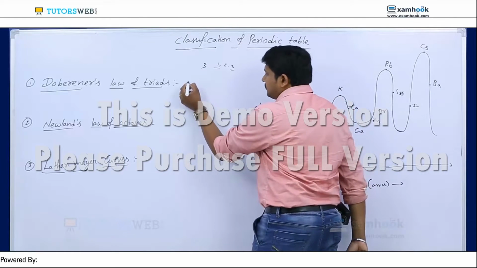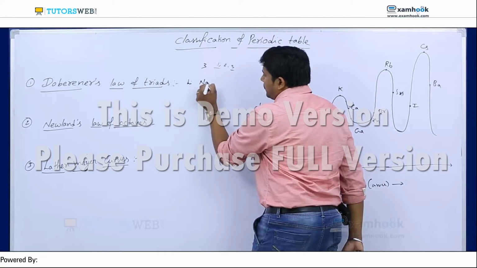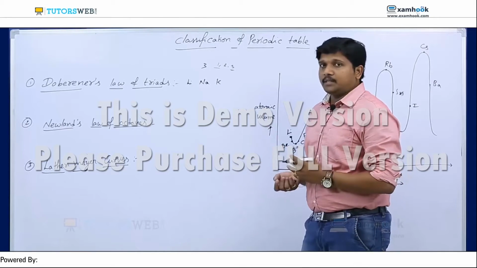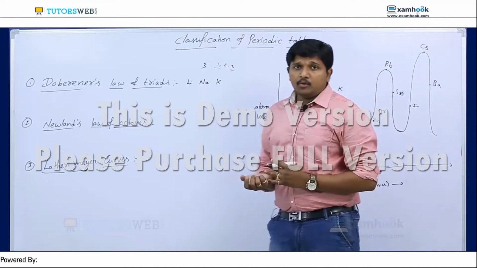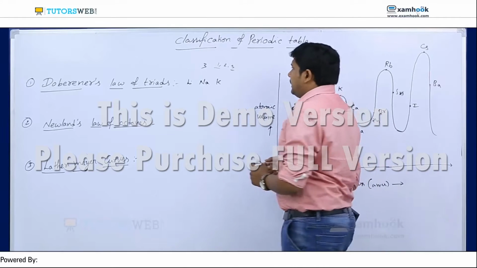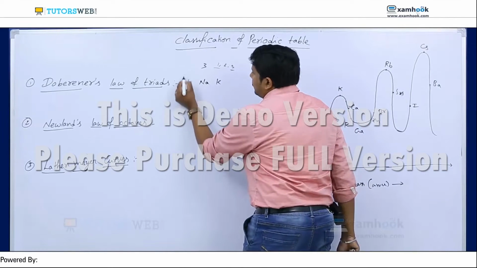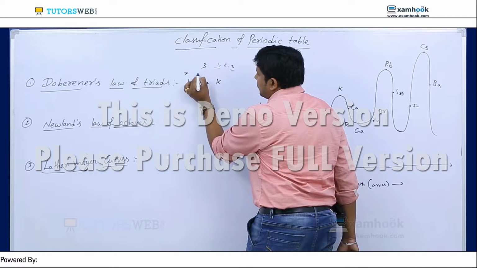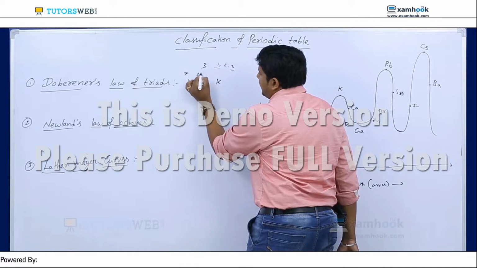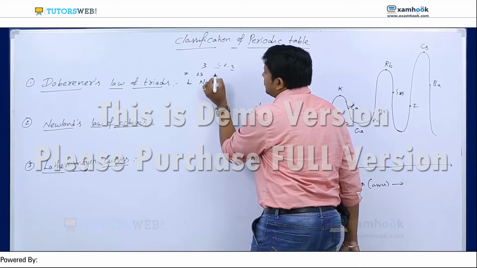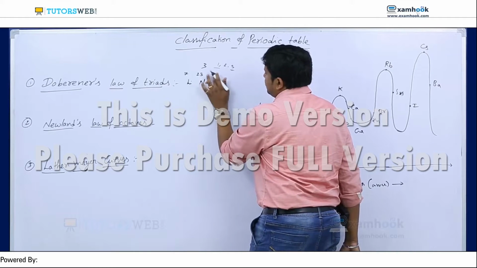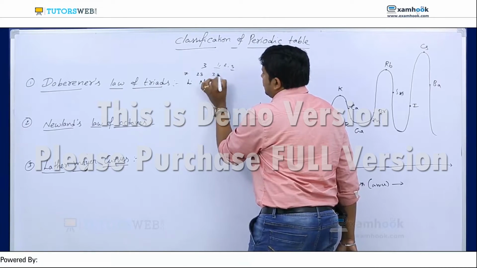If I take lithium, sodium, potassium, we can easily find the mass number from the number of neutrons and protons. Lithium is 7, sodium is 11 plus 12, which is 23, and potassium is 19 plus 20, which is 39.